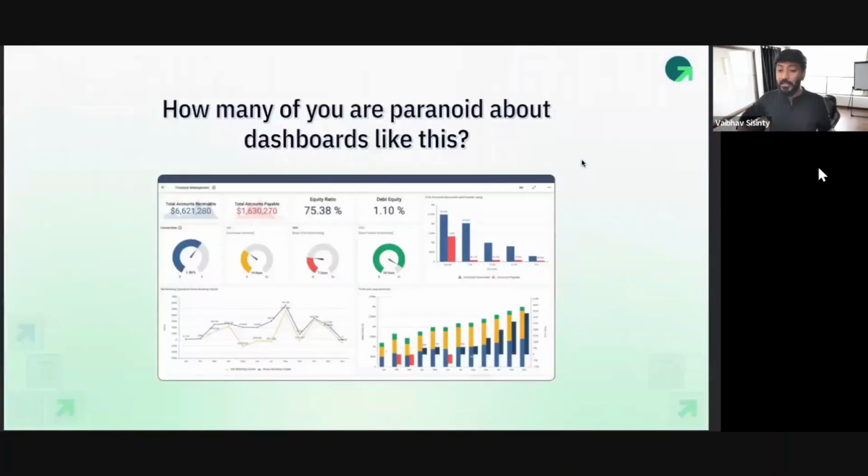Anyways, how many of you have seen dashboards like this and been paranoid, saying, what the hell? How can I drive insights? What is this dashboard about? Drop a me in the chat. For people who are always paranoid about looking at these dashboards and don't know how to analyze them and what to get out of them, right?